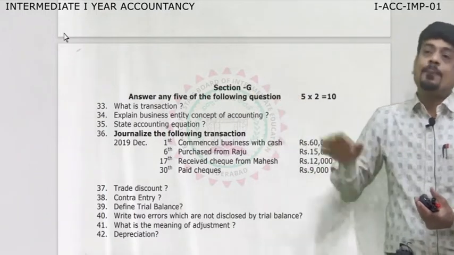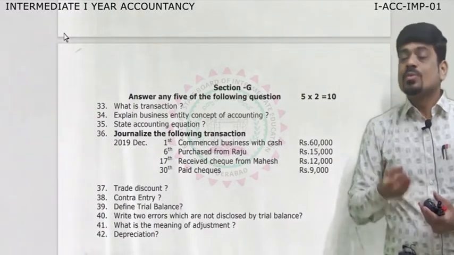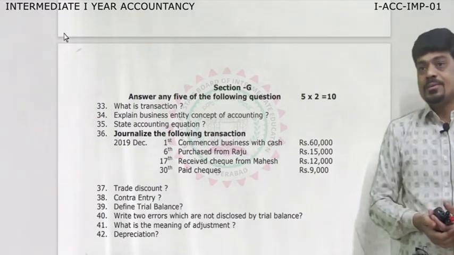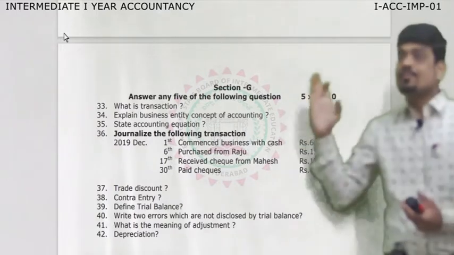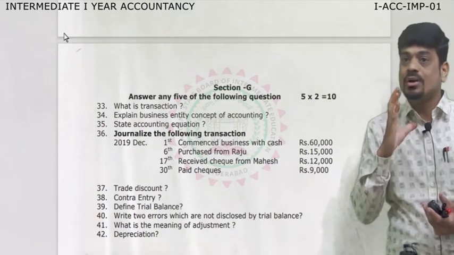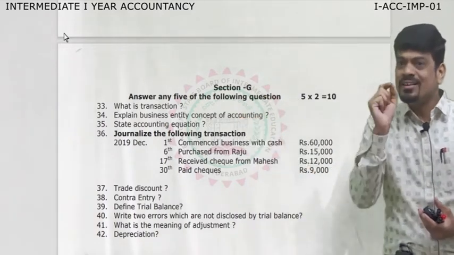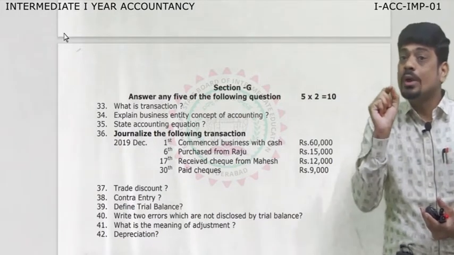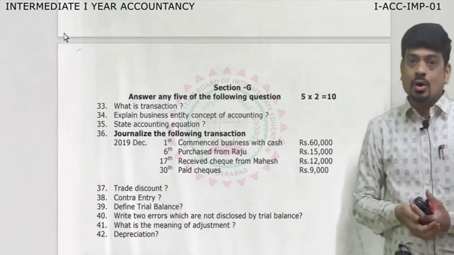Like that, we have chapter number 2, that is accounting concepts and conventions. From that, what can we expect? We can expect any one accounting concept. Frequently, the examiner focuses on business entity concept, or generally they will focus on going concern concept.